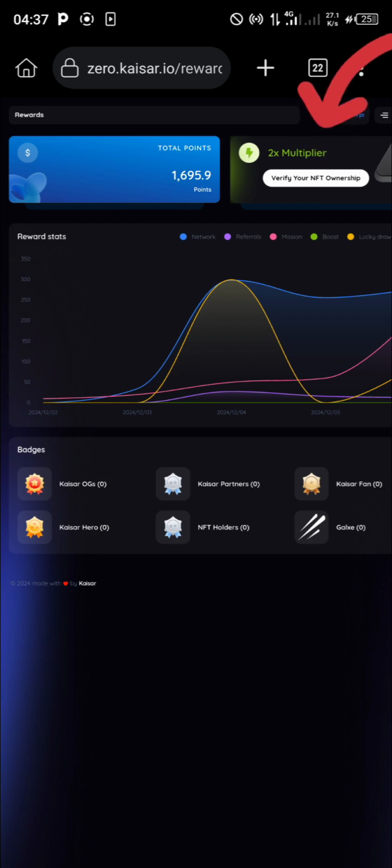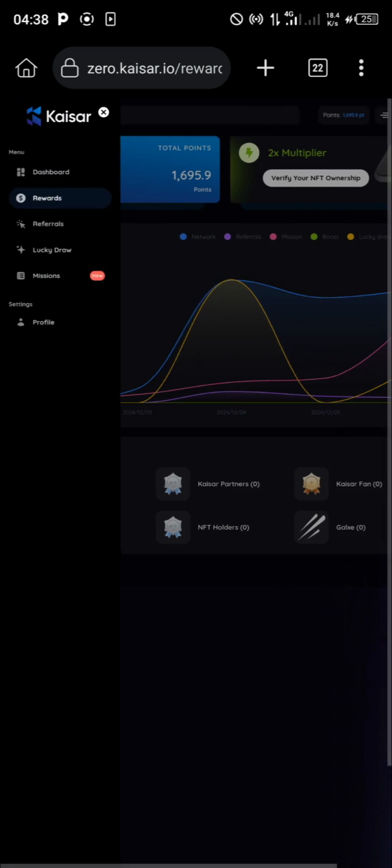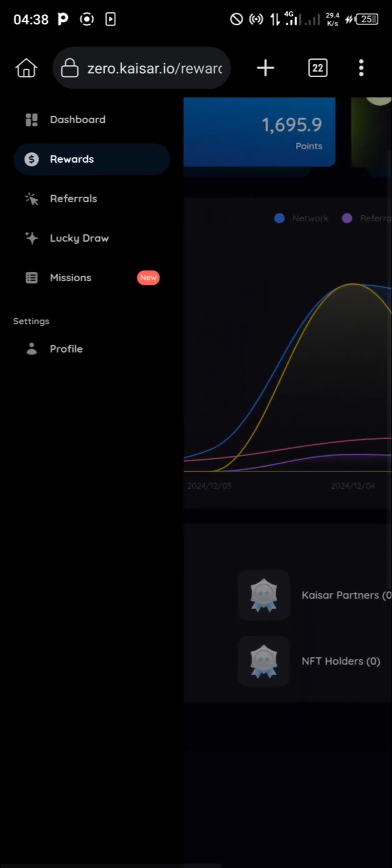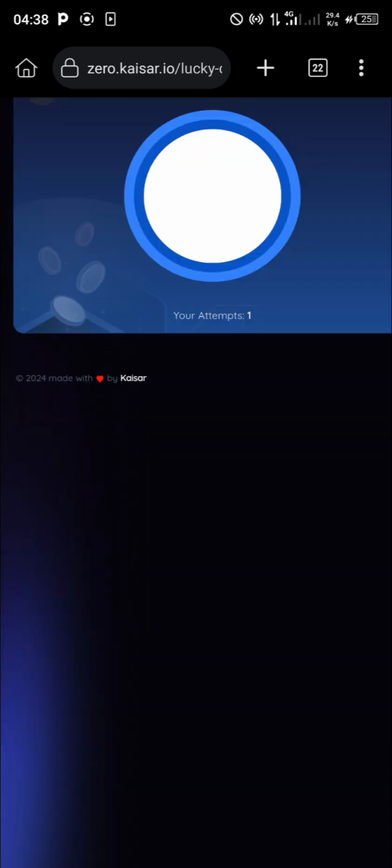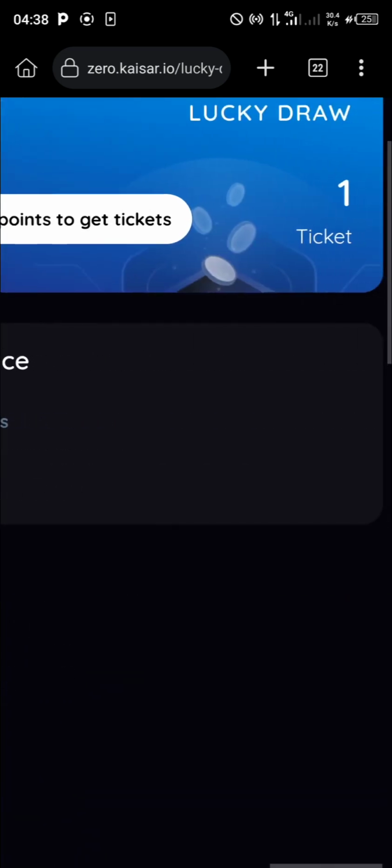All right, now concerning this verify your NFT ownership, let me show us where we are going to get this NFT ownership. Tap on these three dots right here again, and then you tap on lucky draw. Now under this lucky draw, let me zoom in, okay, let me zoom out first.